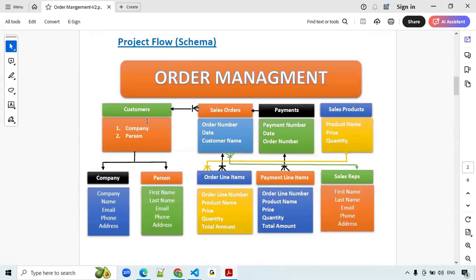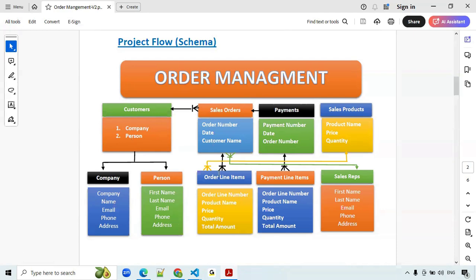We have two types of customers. Personally, we are selling products to individuals, and we also deal with companies, different MNC companies. Here we are selling laptops. We have different types of laptops as products, like Dell, Lenovo, HP, MacBook. We have to sell those products to the MNC companies, and we can also sell to individual persons. Those are the two types of customers here.